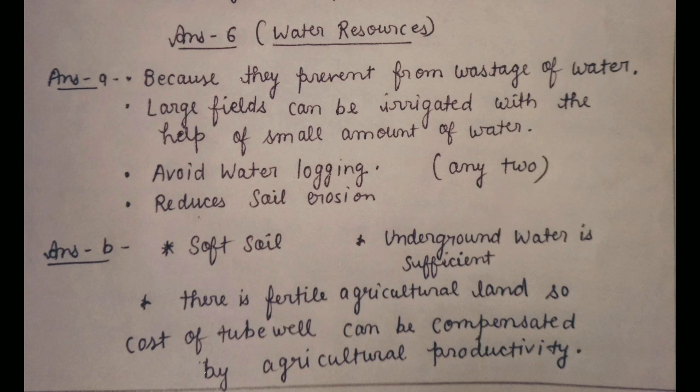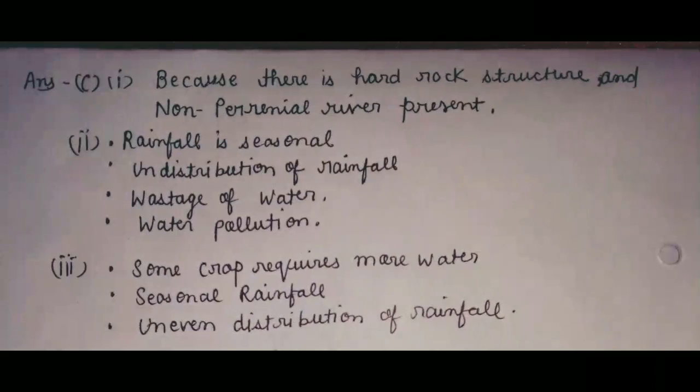Next are the two factors that favor the development of tube well irrigation in Punjab. In Punjab, soft soil is present, the underground water level is high, and it is also sufficient. There is fertile agricultural land also. So the cost of the tube well can be compensated by the agricultural productivity. Next question, most of the South Indian states are not suitable for development of canal irrigation. It is so because in South India, hard rock is present, uneven landforms are present, and non-perennial rivers, you can also say seasonal rivers, are present.